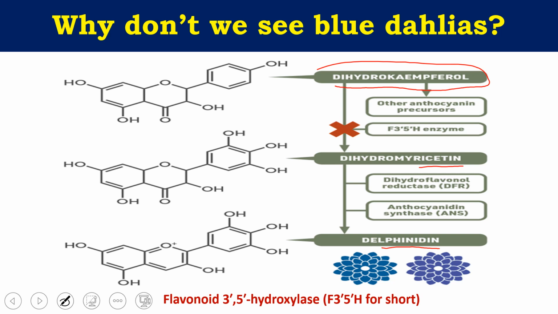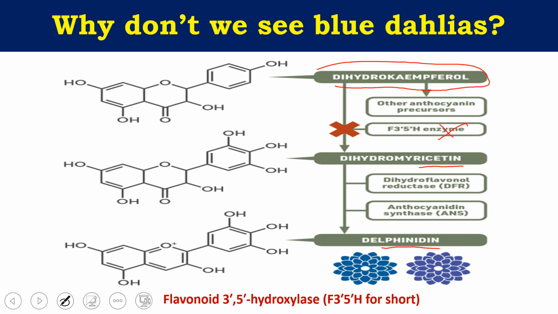In the case of dahlia, this enzyme is absent. So they cannot convert dihydrokaempferol into dihydromyricetin, and when they are not able to convert to dihydromyricetin, they cannot convert into delphinidin. So dahlia lacks the enzyme which carries out that particular step in the conversion of anthocyanin ultimately into delphinidin, the key pigment for blue flowers. Without it, dahlia cannot give you a blue color.